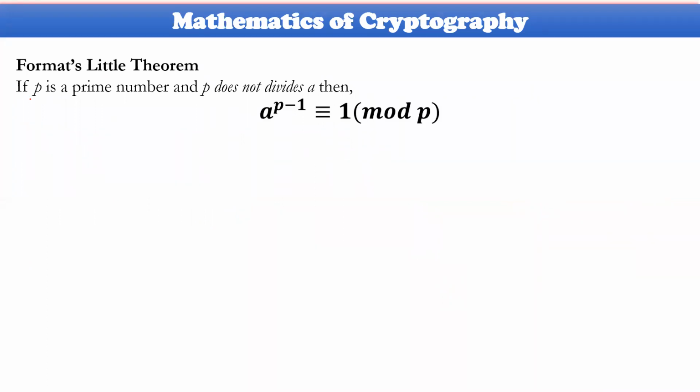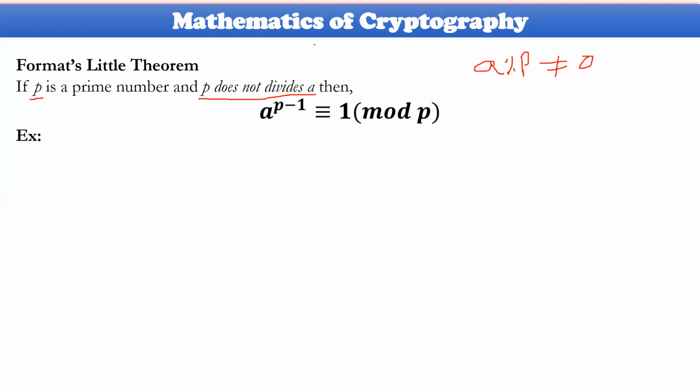If p is a prime, and p does not divide a completely, what does it mean? a modulus p is not equal to 0. That is the meaning here. So if p does not divide a, then a power p minus 1 is congruent to 1 modulo p.